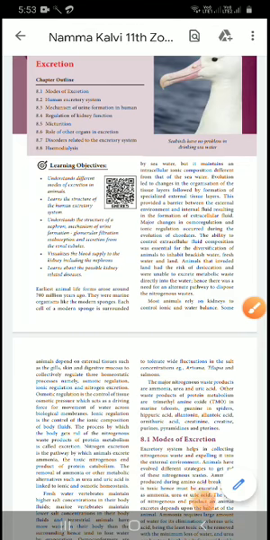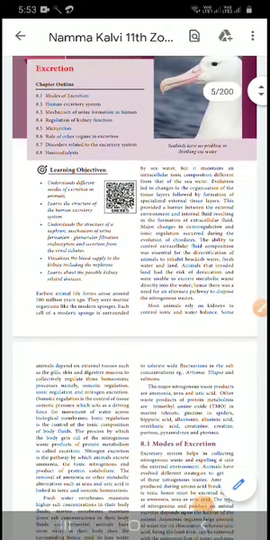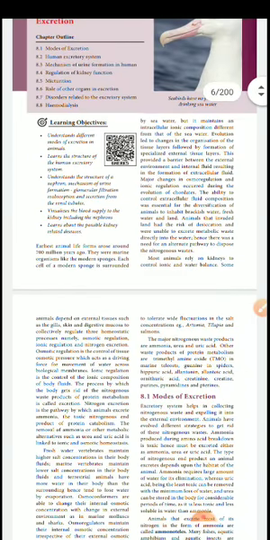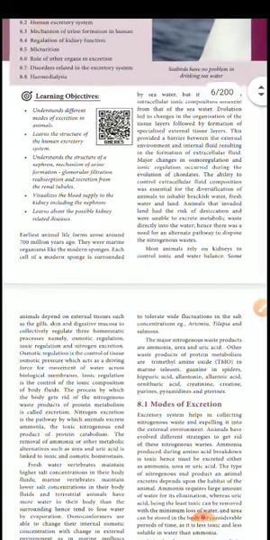Children, today we begin a new chapter in biozoology, unit number 3, chapter 8, excretion. In this chapter we will understand the different modes of excretion in animals, the human excretory system, what glomerular filtration is, what reabsorption is, and what will happen in our body. We can study that in this lesson.